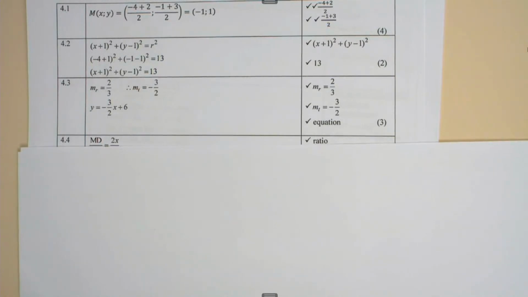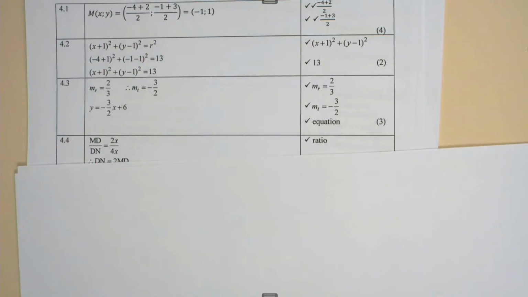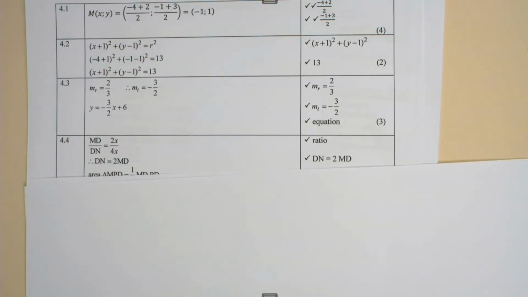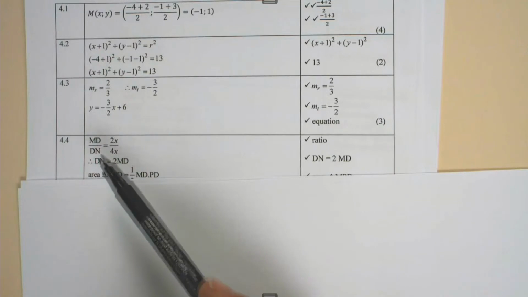In 4.2, the line that is bisecting MPN is perpendicular to MN at D. If MD to DN is in the ratio 2:4, show that the area of MPD to MNP is 1/3 or 1:3. Now, 1 mark for the ratio.